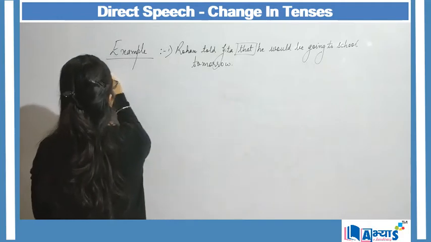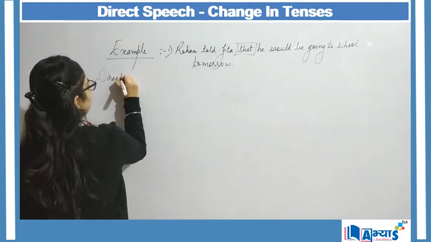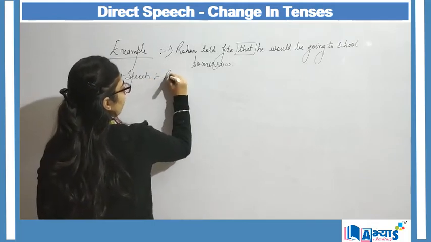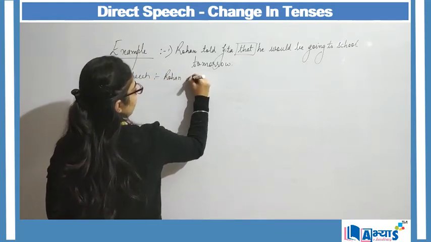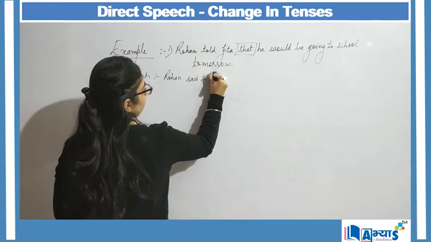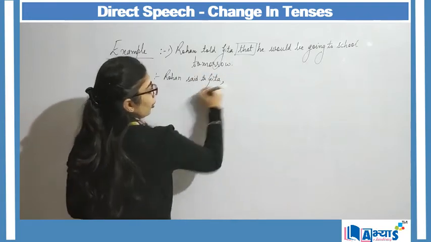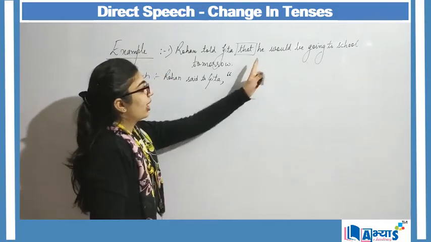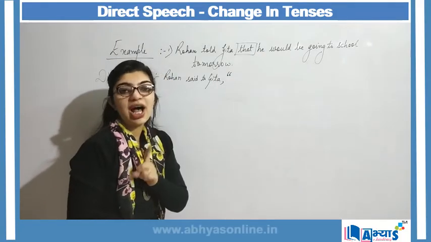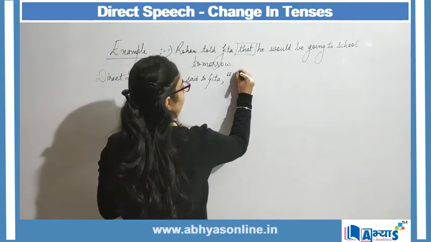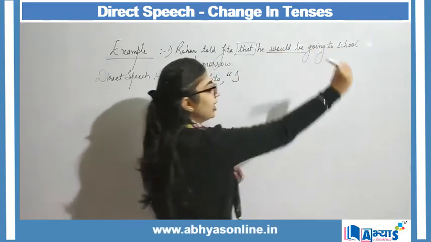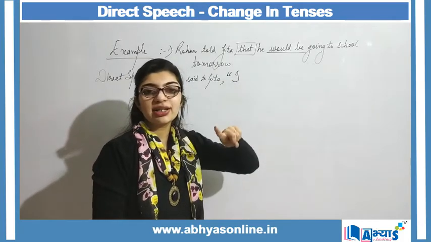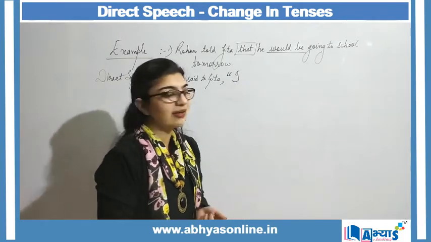So while converting to a direct speech, I will say Rohan said to Geeta, comma, inverted commas begin, he will change to I. Would in indirect sentence changes to will in direct.